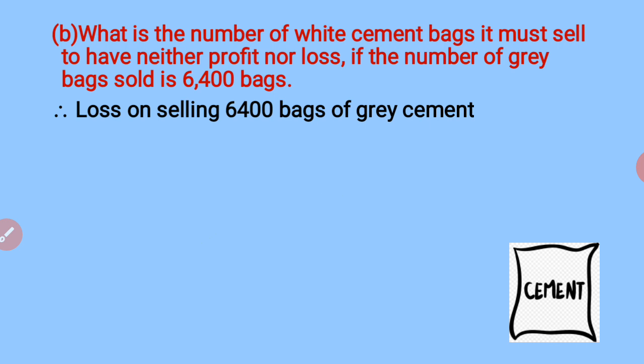Loss on selling 6,400 bags of grey cement, it will be 6,400 multiplied by minus 5. Children, why minus 5? Because there is a loss of 5 rupees on each bag. So there is total loss of 32,000 by selling these 6,400 bags of grey cement.